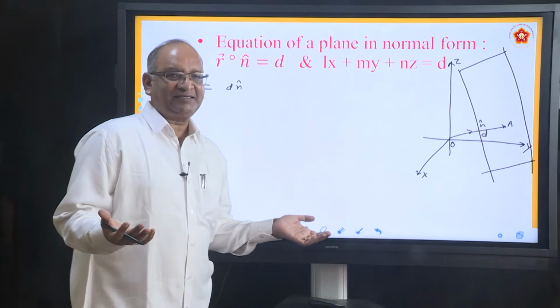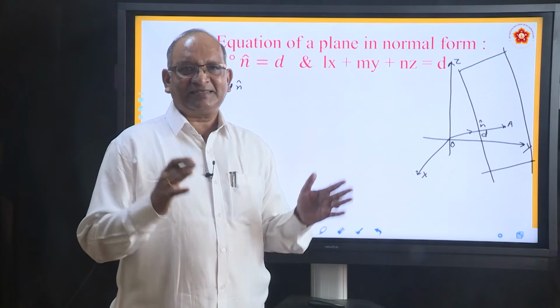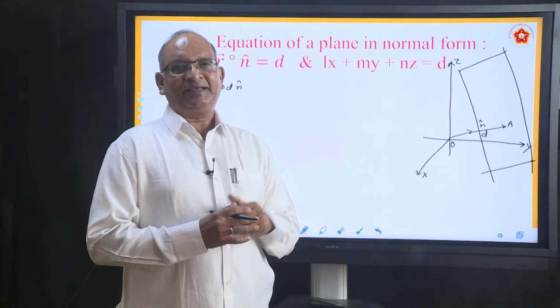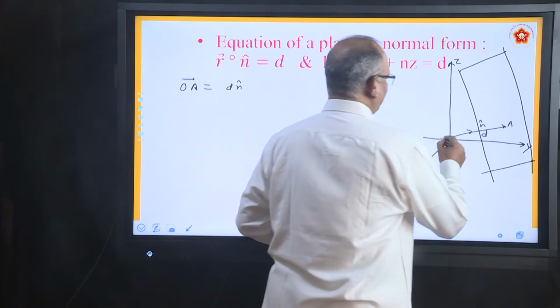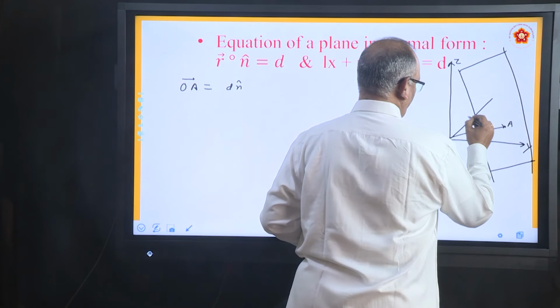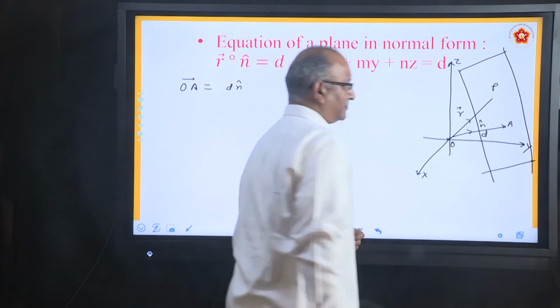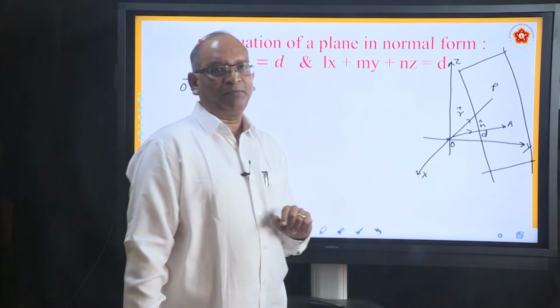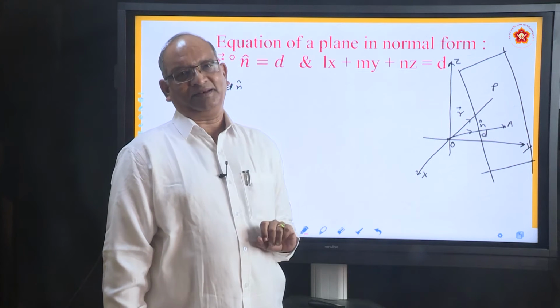And we have discussed that whenever we are finding the equation of a line, we always consider an arbitrary point on the line. Here we take the point P on the plane. So let us say here we have another vector R and this is P. This is the vector OP, the position vector of a point on the plane.